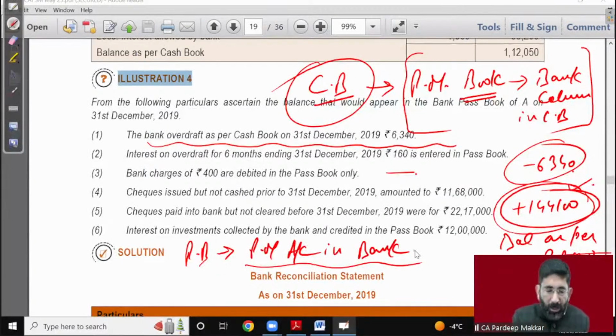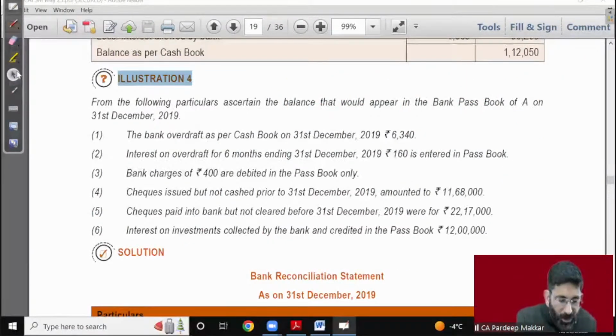Okay, so I think everything is clear. Go for the next method. Now adjusted cash book. The next method is the adjusted cash book method.